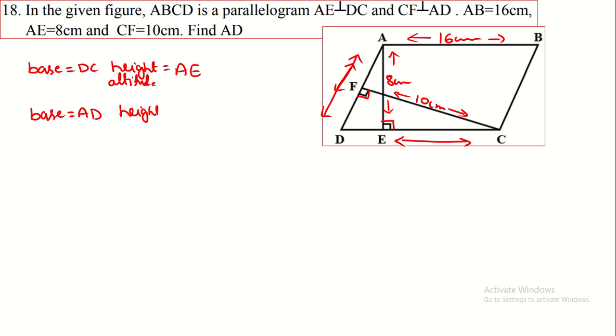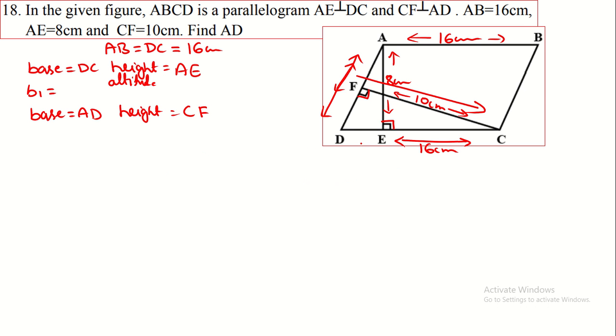The height becomes CF. Here AB and DC are equal because they are opposite sides of the parallelogram, so both are equal to 16 centimeter.